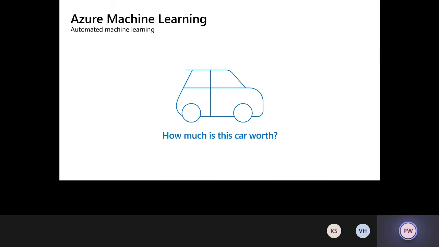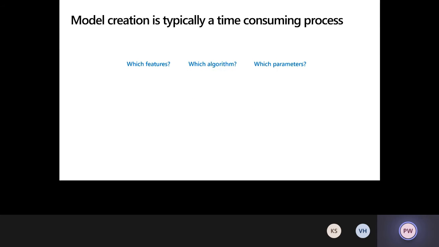So let's take an example for the folks who are not too familiar with the machine learning world. Let's say you have a problem where you want to detect how much a car is worth, right? Given a particular model of the car, the color of the car, the year of manufacturing, all of those details that you have, based on that you want to predict the value of that car. So there are different things that go into this art of model creation.